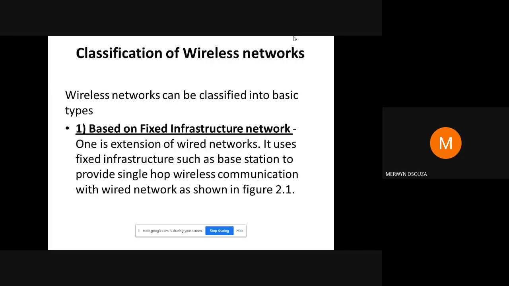So let's look into a little bit of the different types of wireless networks. This will help us to understand what is mobile computing later on. There are two main types of wireless networks. One type of wireless network is based on fixed infrastructure. Basically it is an extension of wired networks, and it uses the fixed infrastructure to provide wireless communication with the wired network. I'll show you in the next diagram.